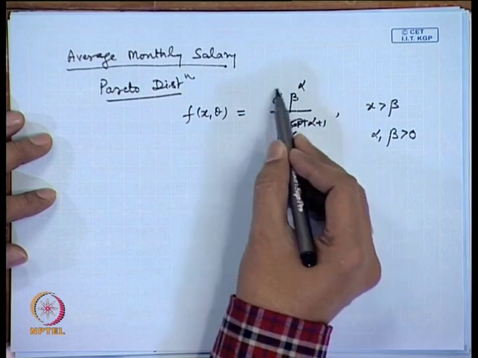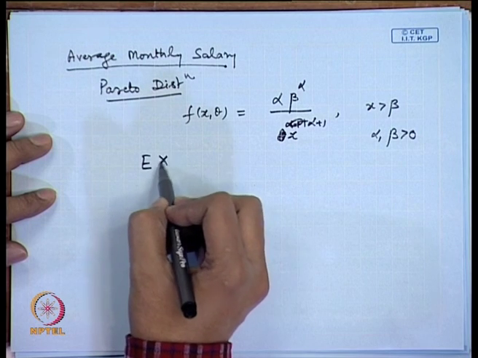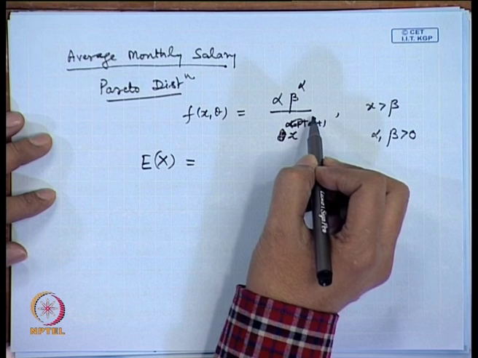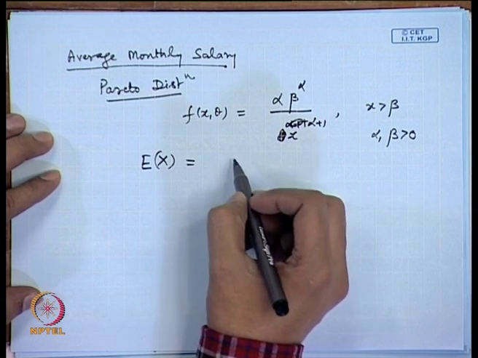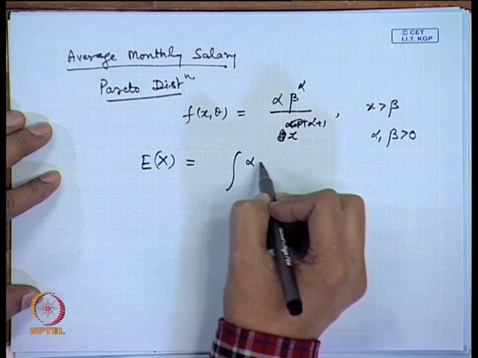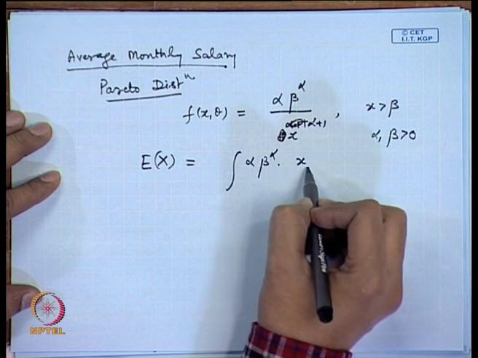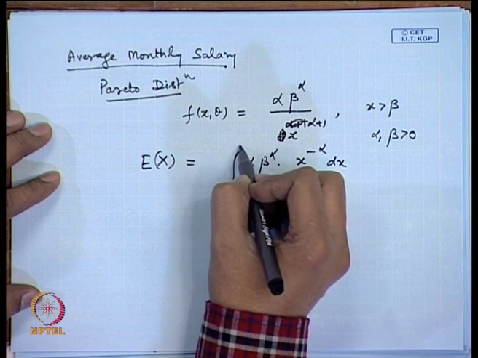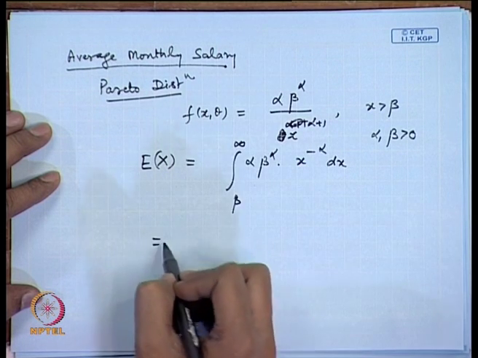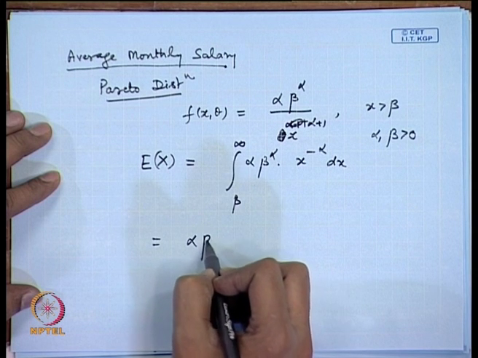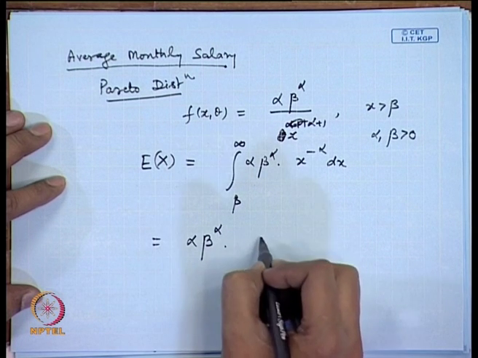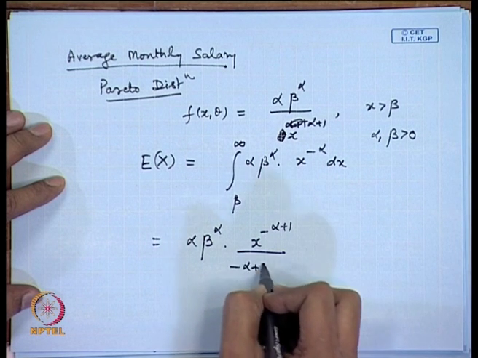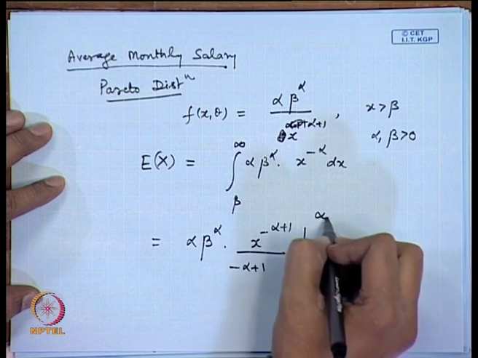Average monthly salary denotes the expectation of x, that means from this distribution what is the value of the expectation of x, which can of course be easily calculated. This value turns out to be alpha beta to the power alpha times x to the power minus alpha plus 1 divided by minus alpha plus 1, from beta to infinity.